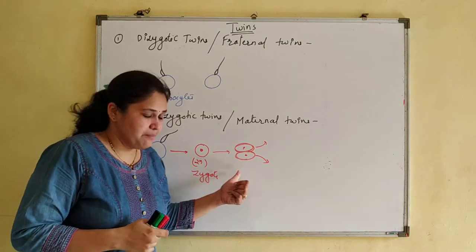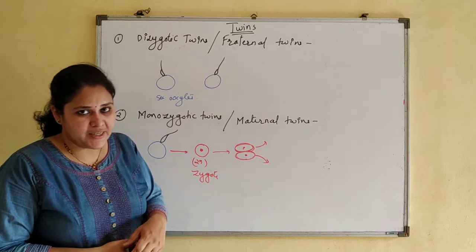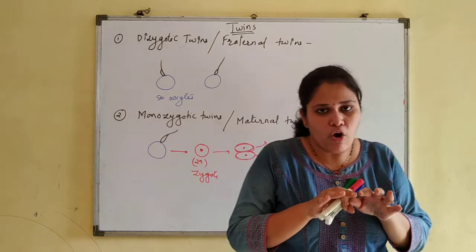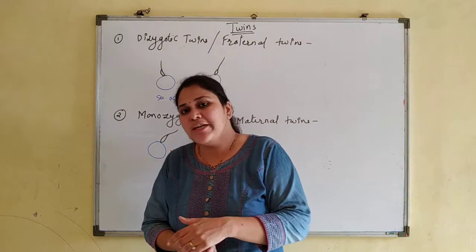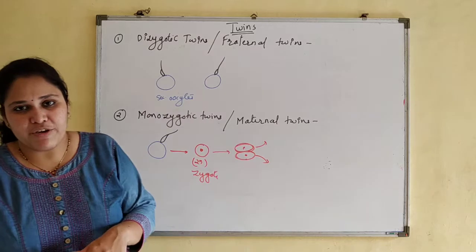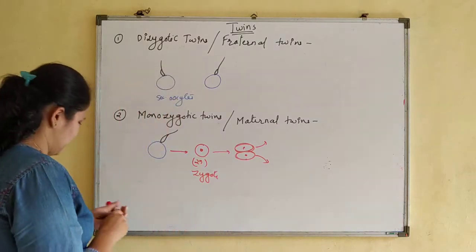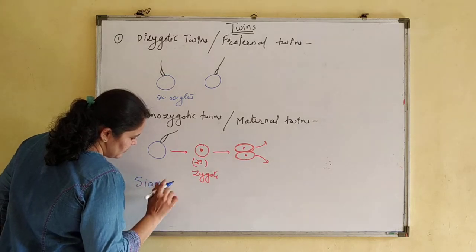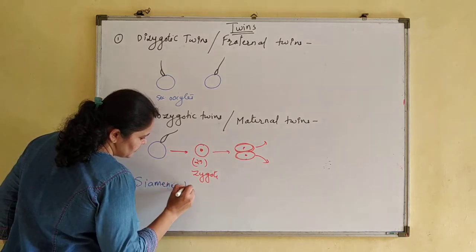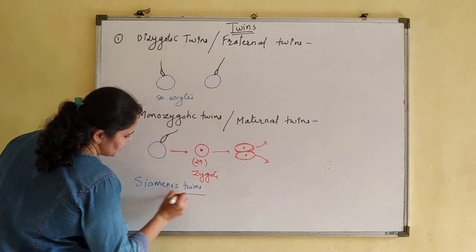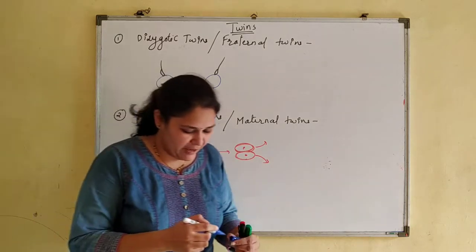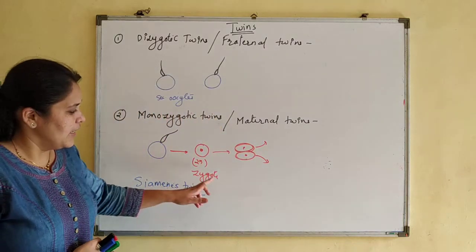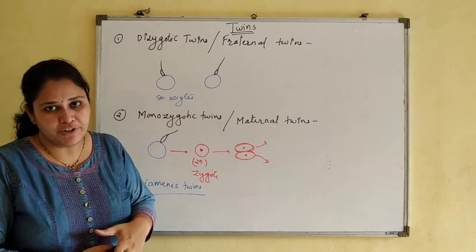But if this separation takes place after 8 days of fertilization, then it may happen that some parts of the body may remain attached to each other. Such type of twins are known as Siamese twins. Siamese twins are also monozygotic twins, but separation of the embryonic cells takes place after 8 days of fertilization.